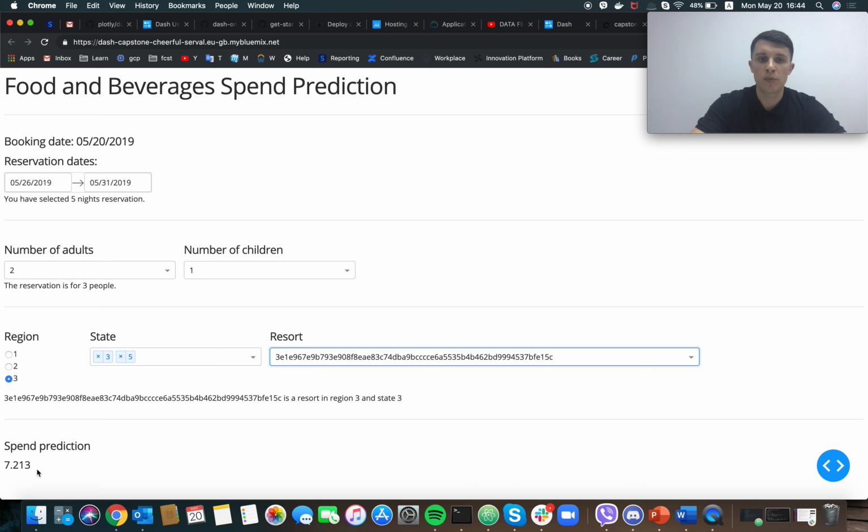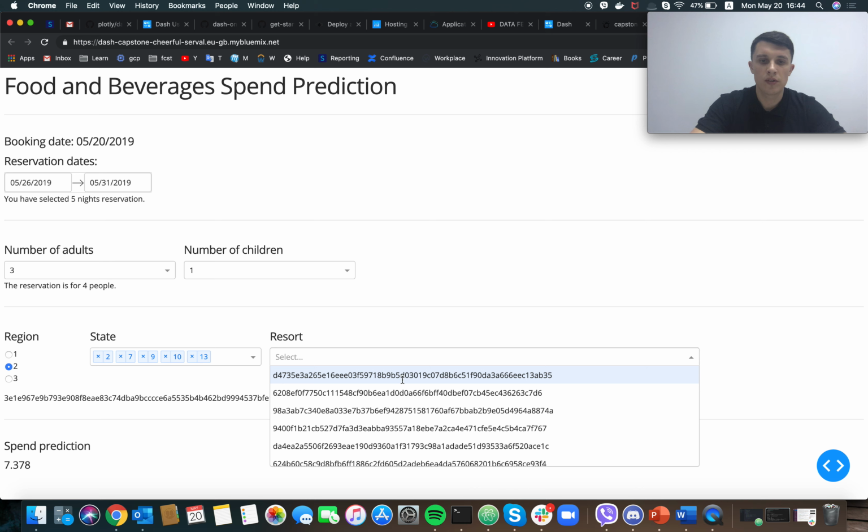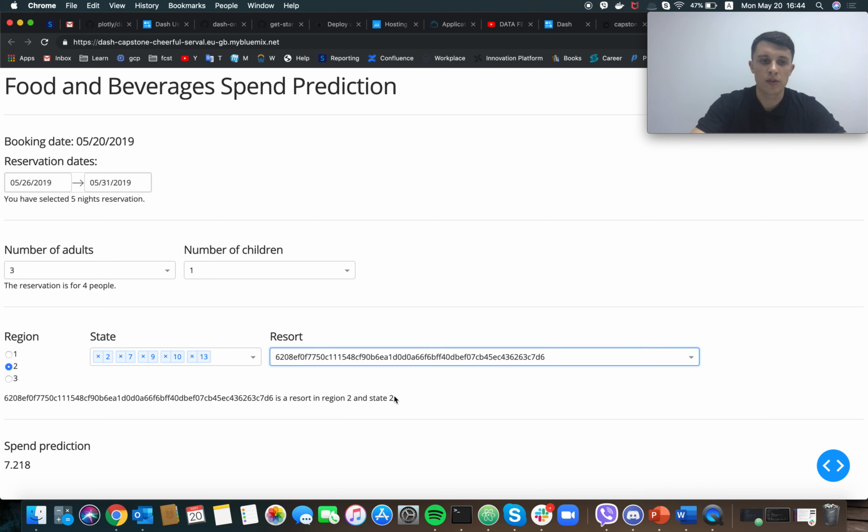It's not very informative as the data has been scaled, but we can tweak some parameters and see how the prediction changes. Let's say we now choose 3 adults. And let's change the region and the resort.